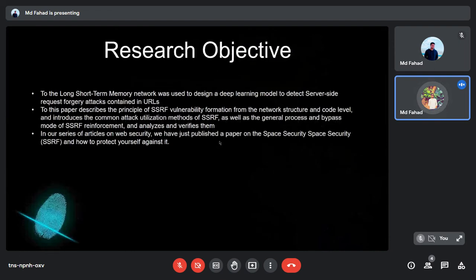These are the research objectives. The LSTM, or long short-term memory network, was used to design a deep learning model to detect SSRF attacks contained in URLs; to properly describe the principle of SSRF vulnerability formation from the network structure and the code level; and to introduce the common attack utilization methods of SSRF as well as the general process and bypass mode of SSRF, and reinforcement, and analyze and verify them.